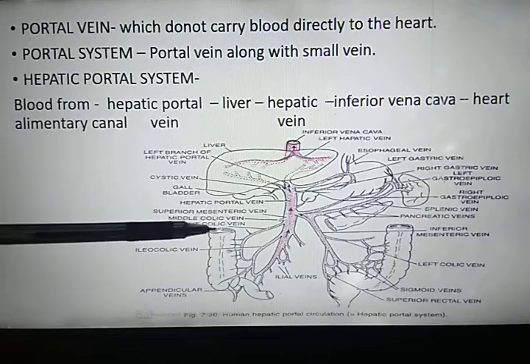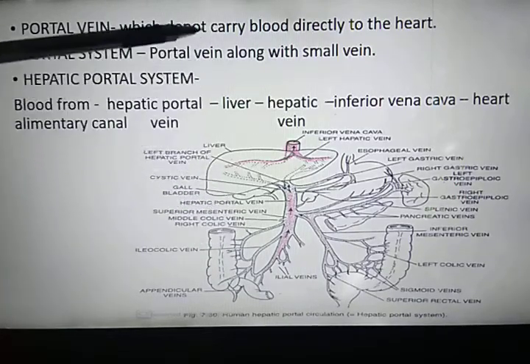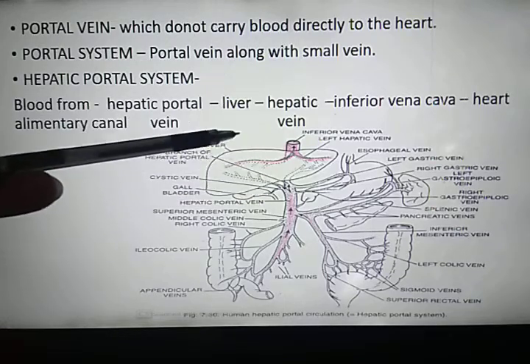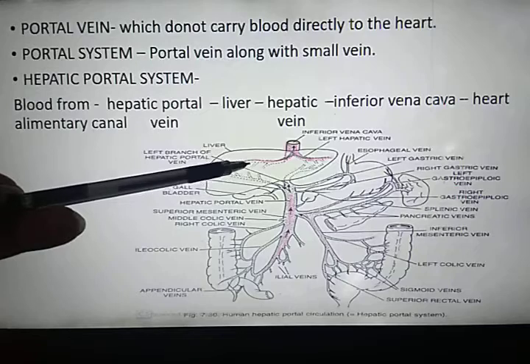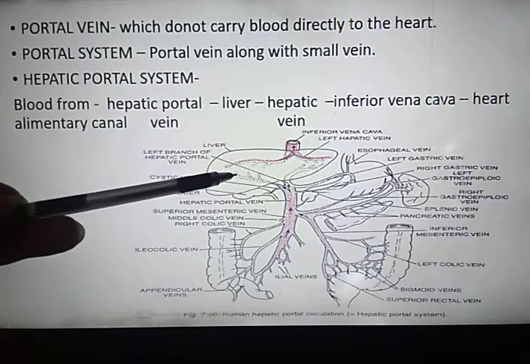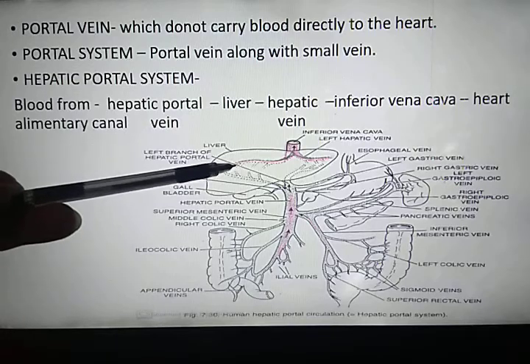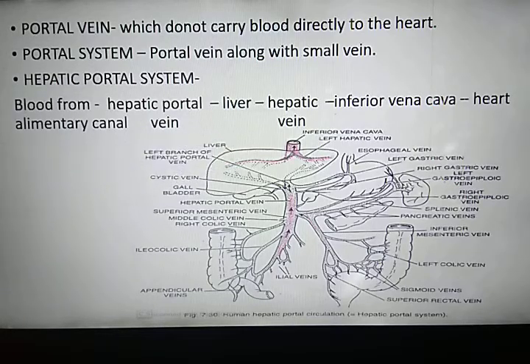So blood from the alimentary canal does not directly enter into the right auricle, or you can say it does not directly enter into the inferior vena cava. First of all, it enters into the liver through hepatic portal vein. Then hepatic vein carries the blood into the inferior vena cava. So this is known as the hepatic portal system.